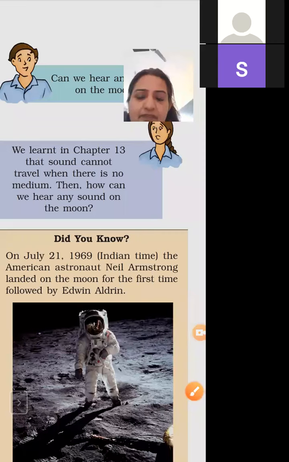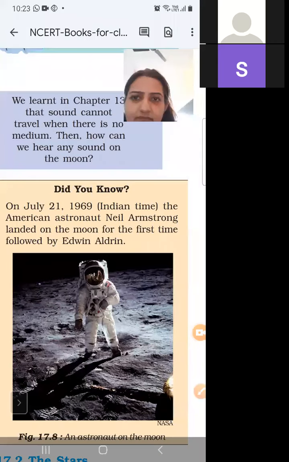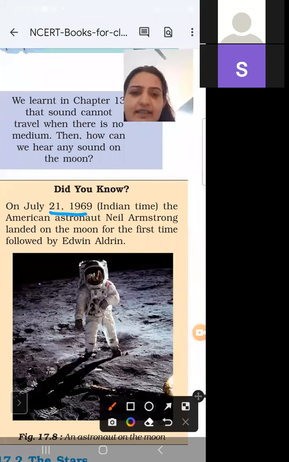So next, did you know that on July 21, 1969, the American astronaut Neil Armstrong landed on the moon for the first time, followed by Edwin Aldrin.